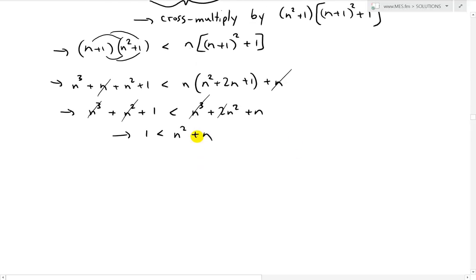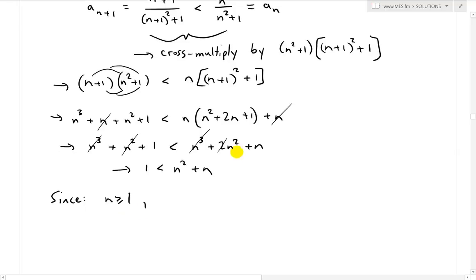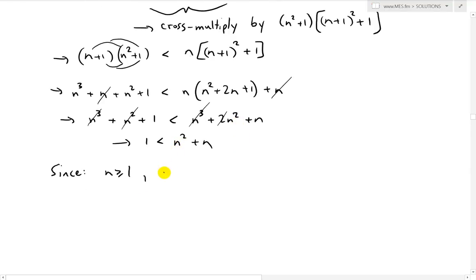So that's what we have here, but notice now, since we know that n is just a positive integer, n is greater than or equal to 1, again, we're assuming it's always a positive integer unless stated otherwise. Then n squared plus n is greater than 1, because the lowest it could be is 1 squared plus 1, which is 2. So it's greater than 1, thus this statement right here is true.